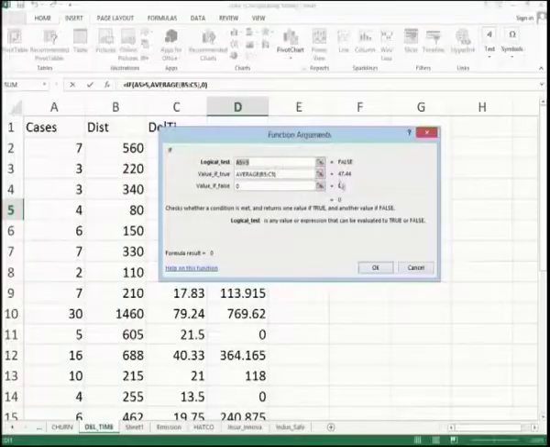Then each function has its own arguments, parameters to be included, which can also be seen directly in Excel, where you just click the formula bar, and it will give you an idea what to include.